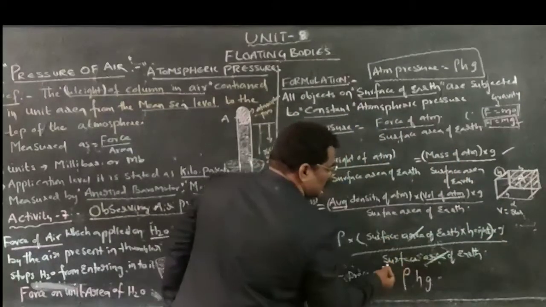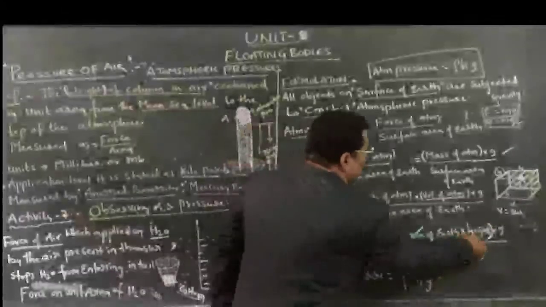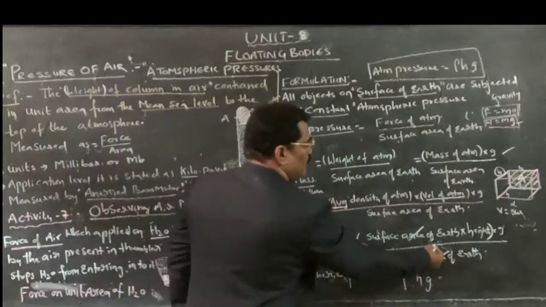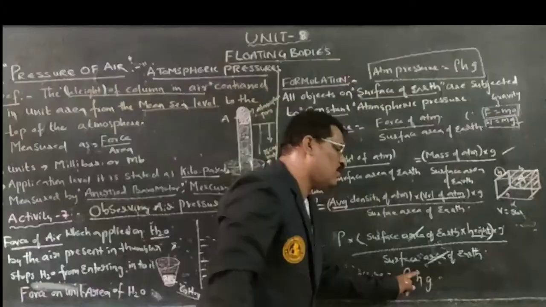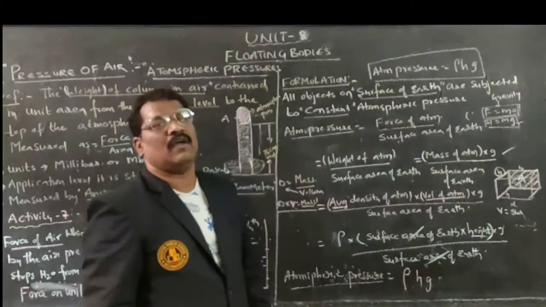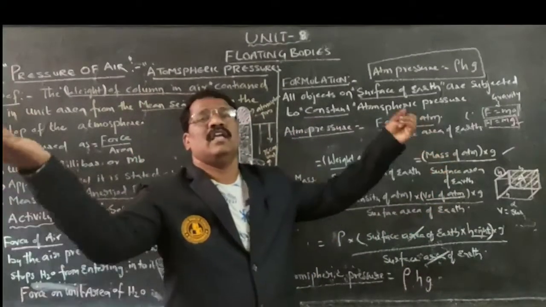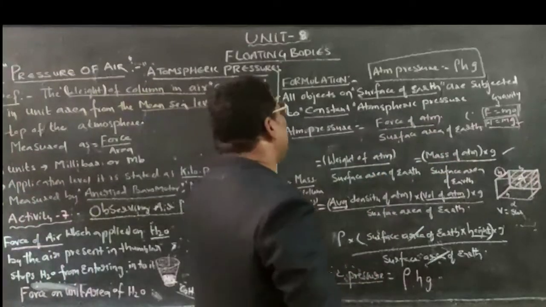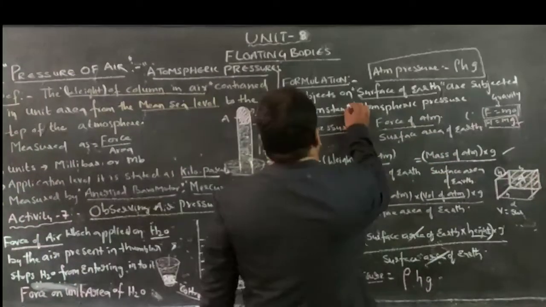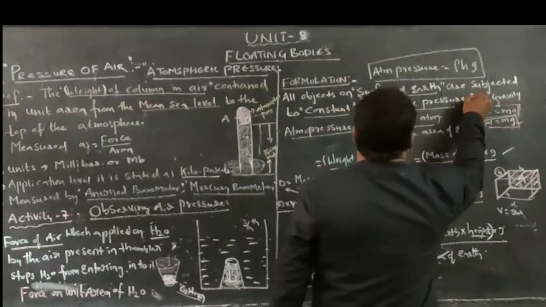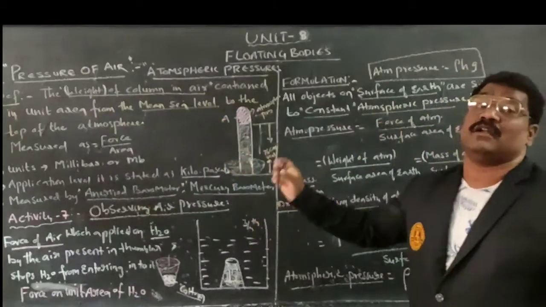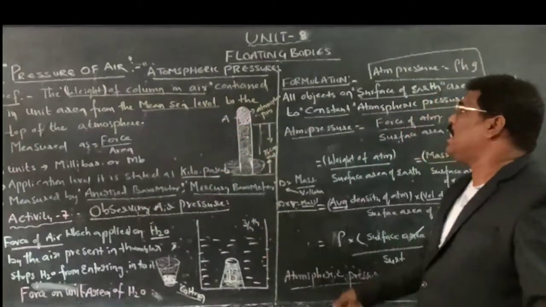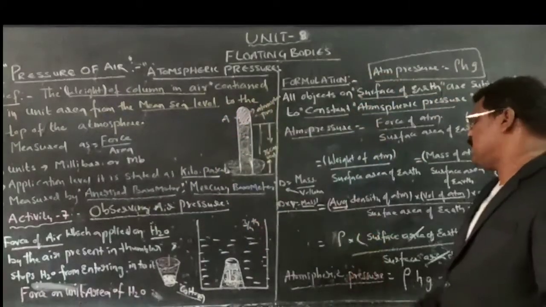Surface area of the earth cancels, and height we have taken there itself. Therefore, atmospheric pressure will be equal to rho into height into acceleration due to gravity on the surface of the earth. If there is any object existing, it will have constant atmospheric pressure. This is the concept about atmospheric pressure or pressure of air, and how we can derive this formula.